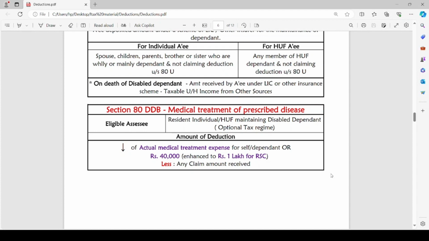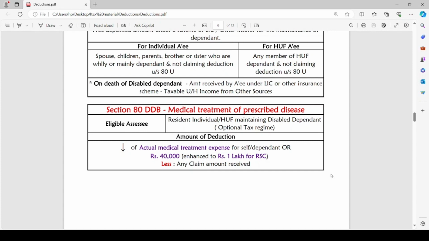Section 80DDB talks about medical treatment of prescribed disease. Here, the eligible assessee is resident individual or HUF maintaining a disabled dependent, and the amount of deduction is lower of actual medical treatment expense either for self or dependent. Such medical treatment should have been incurred for the prescribed disease.